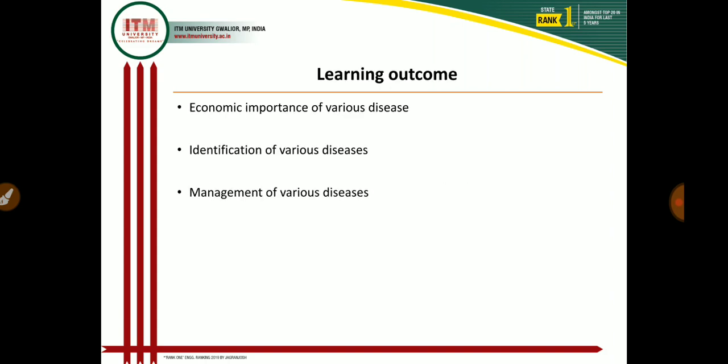Then what are the learning outcomes of today's lecture? In the learning outcomes, I explained the economic importance of the two diseases, that is Macrophomina stem rot and bacterial leaf spot, and I also explained how you identify the disease in the field condition, and I also explained the causal organism, symptoms, pathogen characteristics, disease cycle, and what are the favorable conditions for disease development and control measures of the diseases.